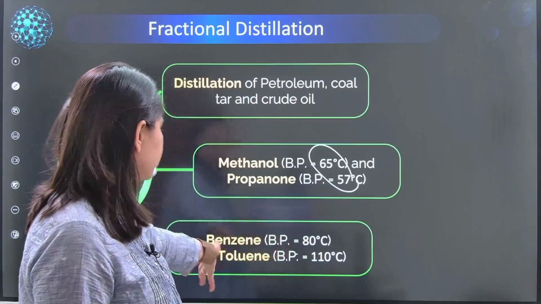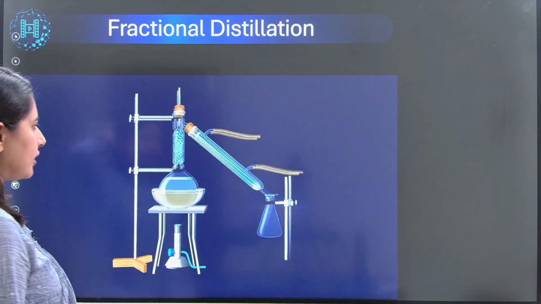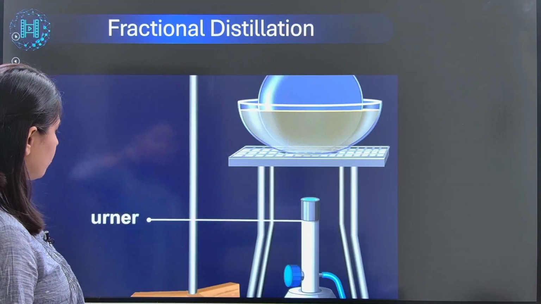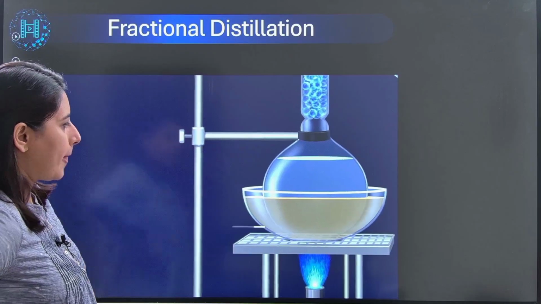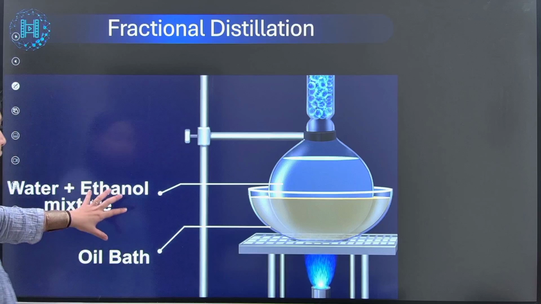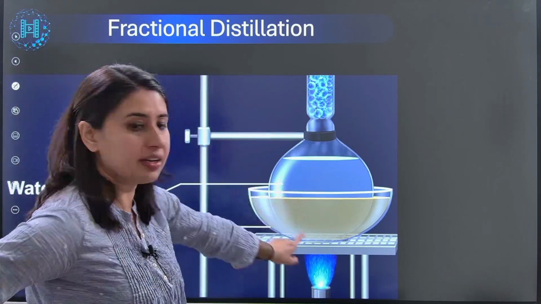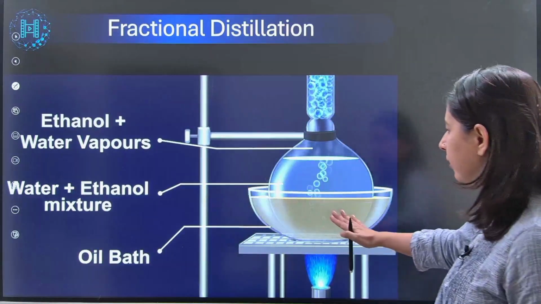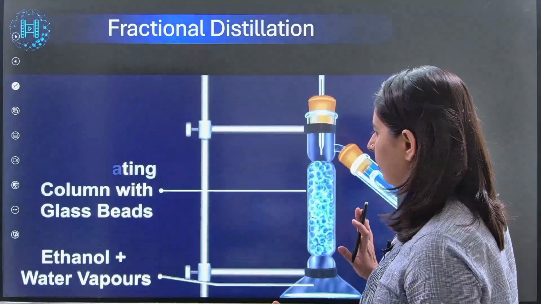But what we are making use of here also is fractional distillation. We don't want to miss anything. You can see there's a column here. Check what we are trying to do. We have the setup in front of us. You can see we are taking an oil bath to maintain temperature. We are taking water and ethanol. We do not want ethanol to catch fire, so to avoid ethanol getting all blown up here, we are taking an oil bath.